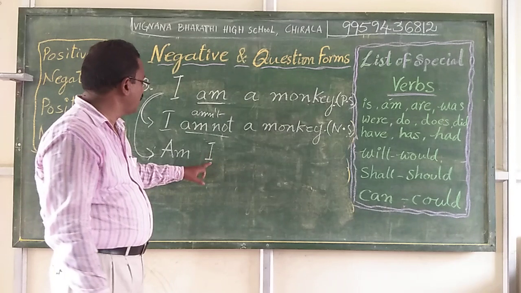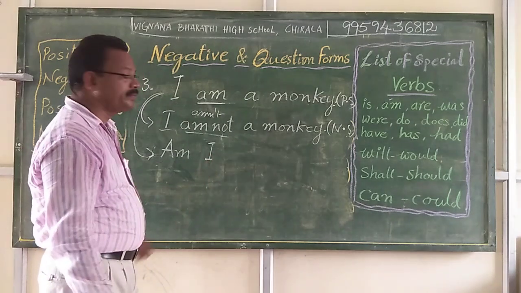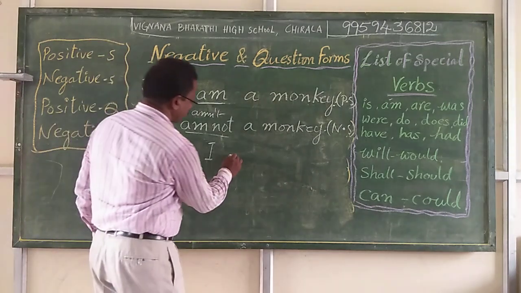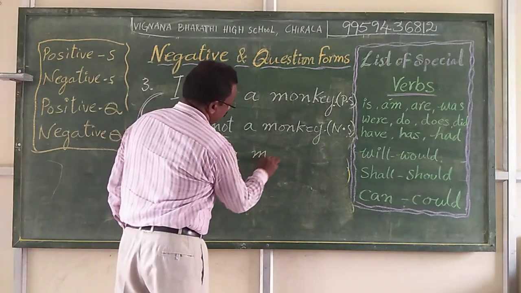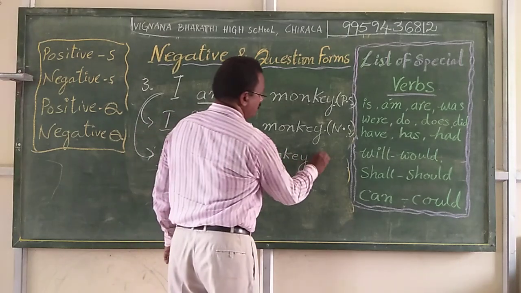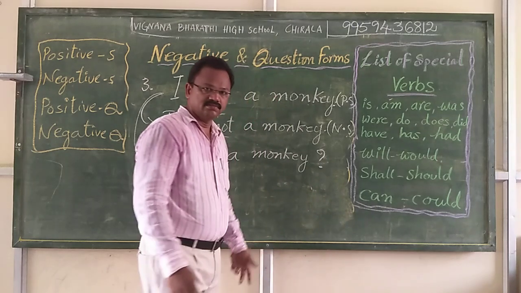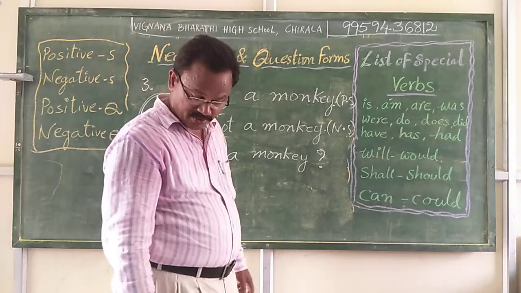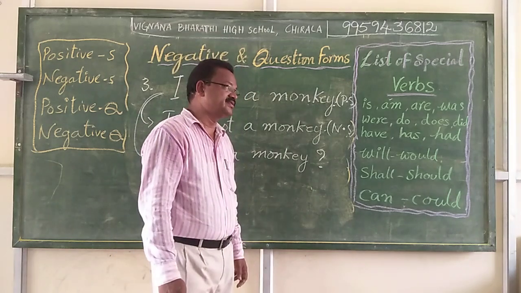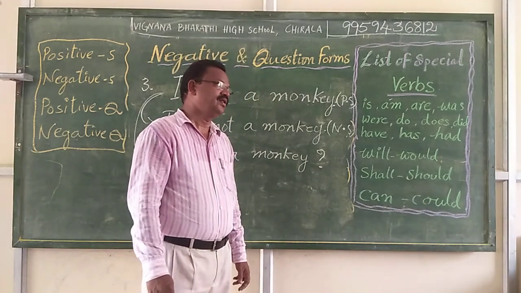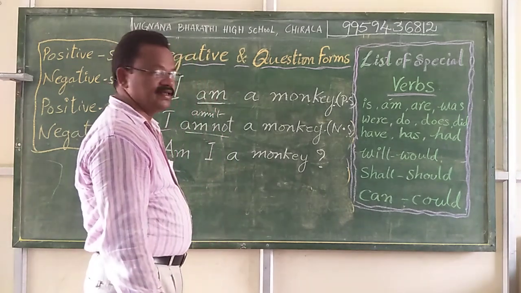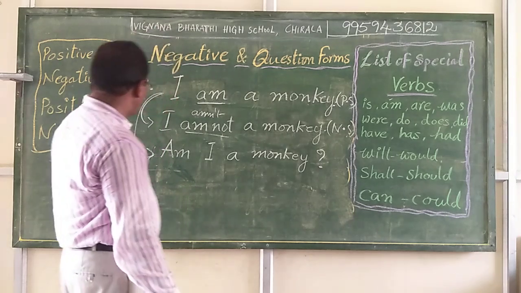We need to write capital letter for alone I. Am I a monkey? Question mark. You are asking, am I a monkey? For example, if anybody speaks to you, you should ask, am I a monkey? Just you have to question them.